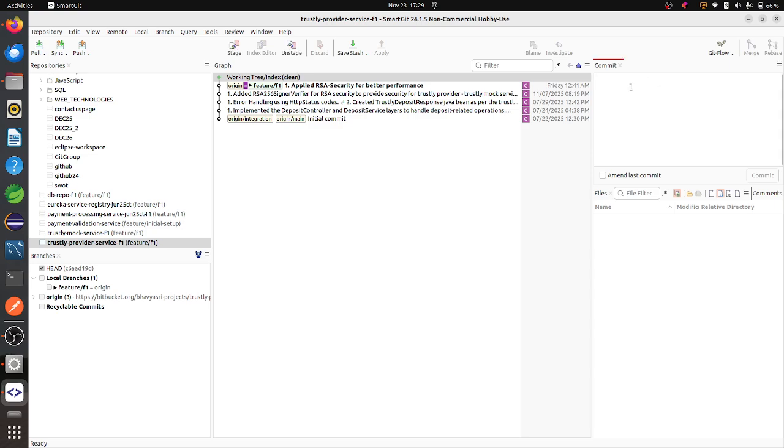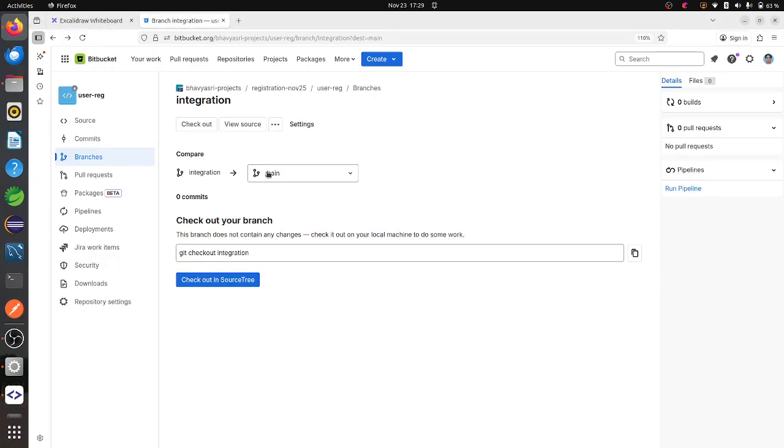Here I have to write the message, whatever the changes that I have done on a particular day. Then I have to commit. Here it will be enabled after writing something. So whatever I am writing, it is enabling. As of now, nothing is there. So after this, you have to commit. After adding and committing, you have to push. So let us go through each and every step.